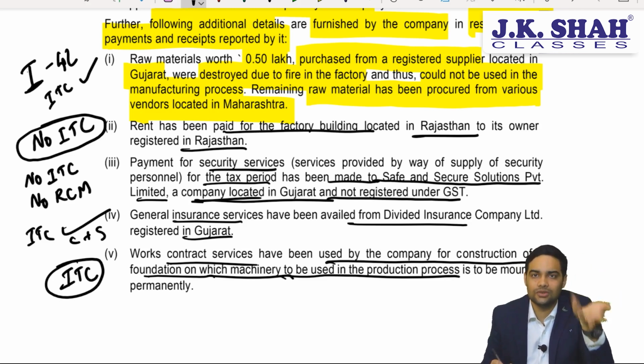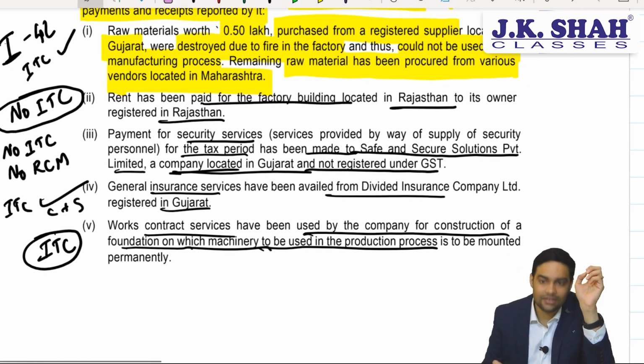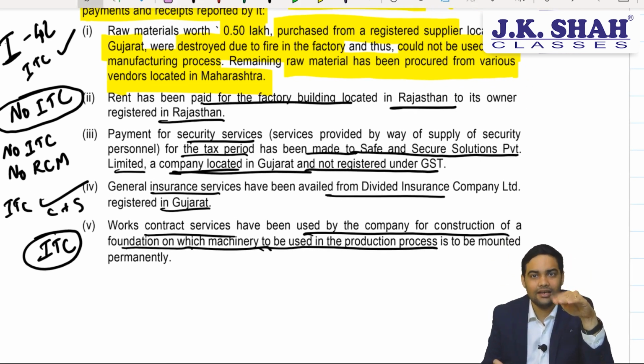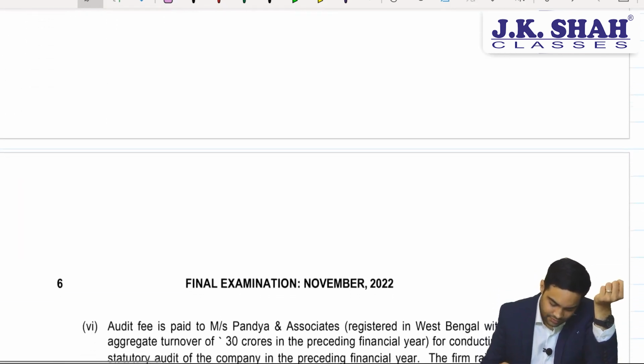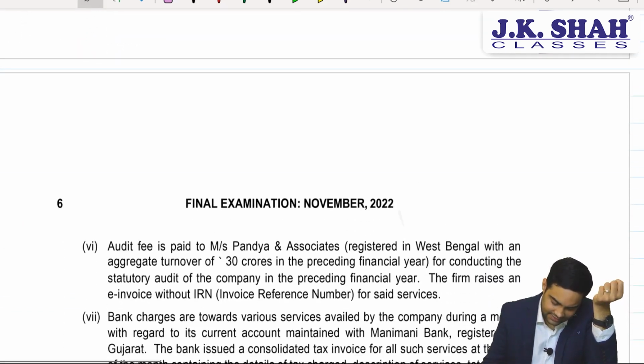So we'll have to assume something. You can assume CGST plus SGST or IGST as the case may be, because they have not said whether works contract service is taken from a person registered in Rajasthan or Gujarat or Maharashtra. We will assume CGST plus SGST, saying that it has been taken from a person in Gujarat and it will be eligible.